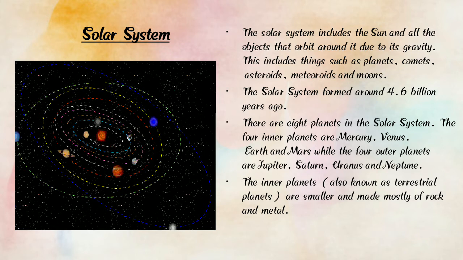So, these are the 8 planets in the solar system. Four inner planets and four outer planets.